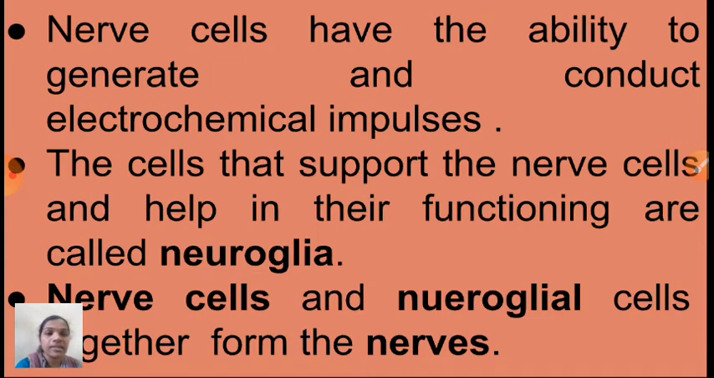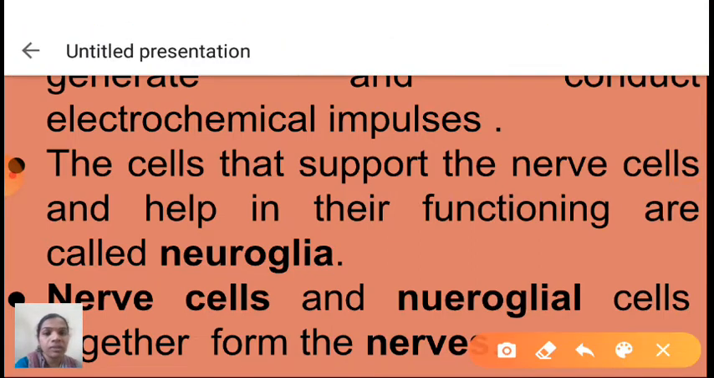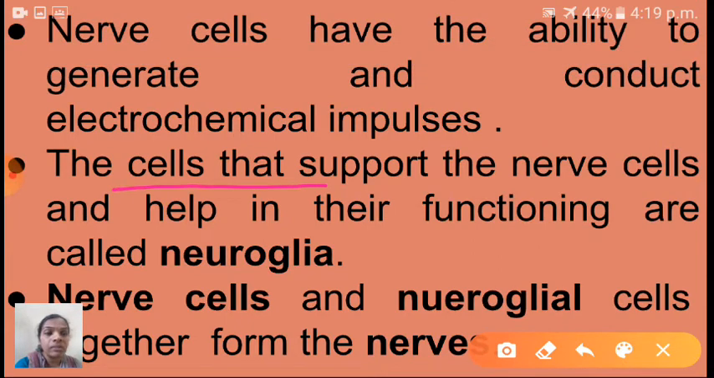The cells that support the nerve cells and help in their functioning, that specific kind of cells is called what? Neuroglia. So these nerve cells and neuroglial cells together form the nerves. Understood children? Shall I go to next one now?